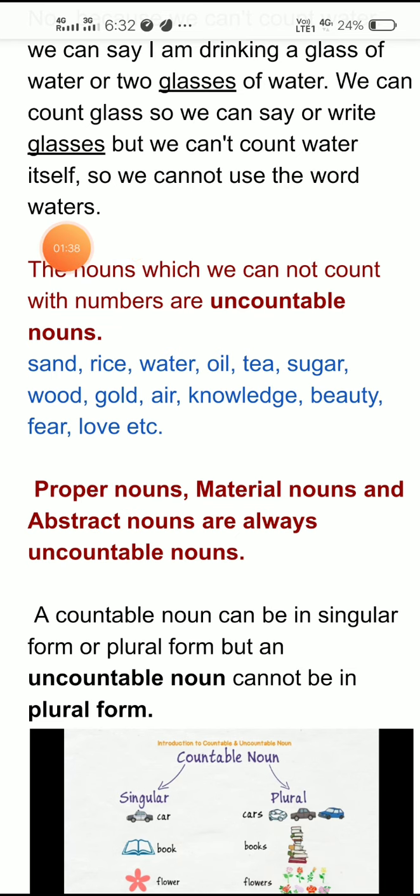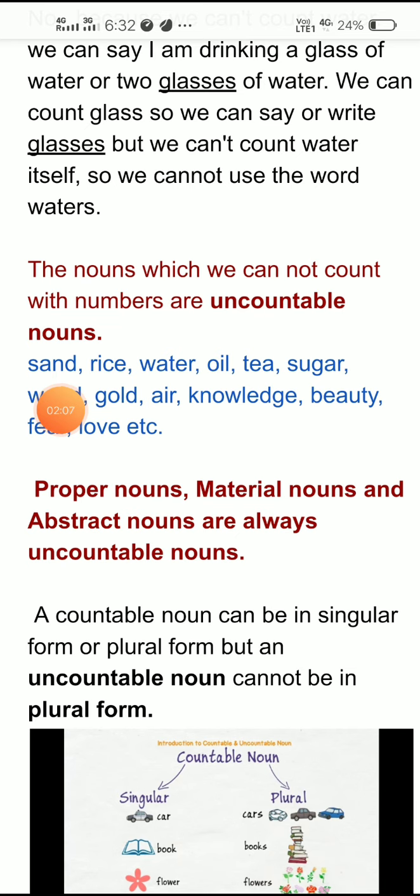use the word waters. The nouns which we cannot count with numbers are uncountable nouns. For example, sand, rice, water, oil, tea, sugar, wood, gold, air, knowledge, beauty, fear, love, etc. We can't say sands.